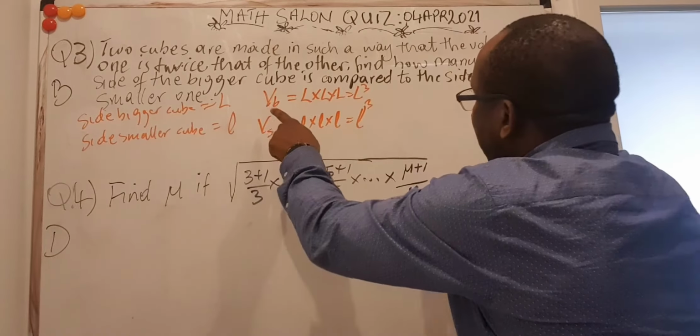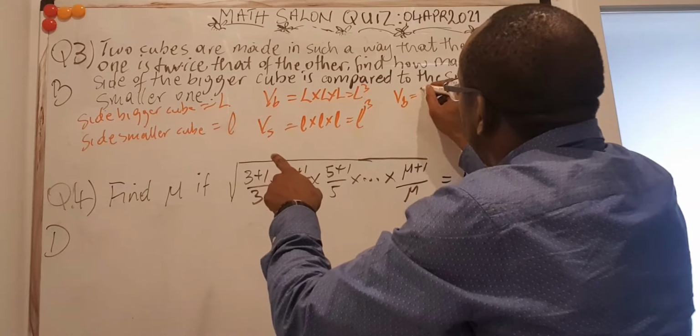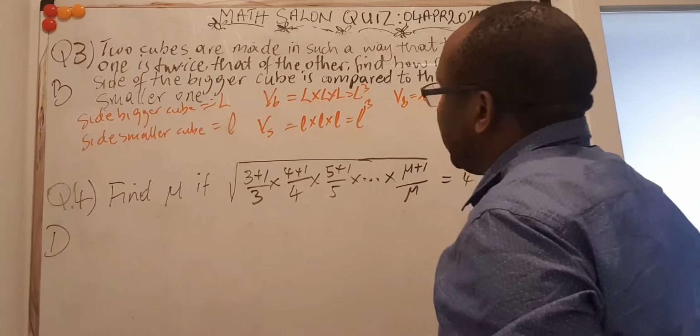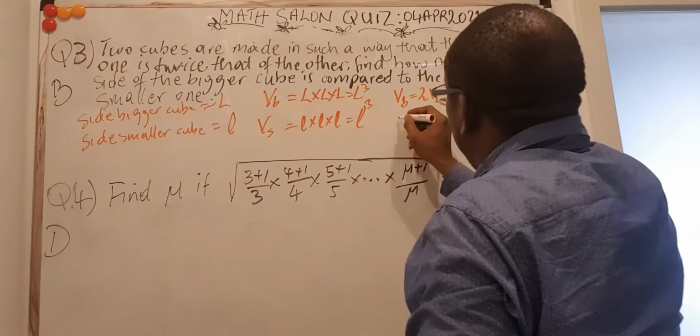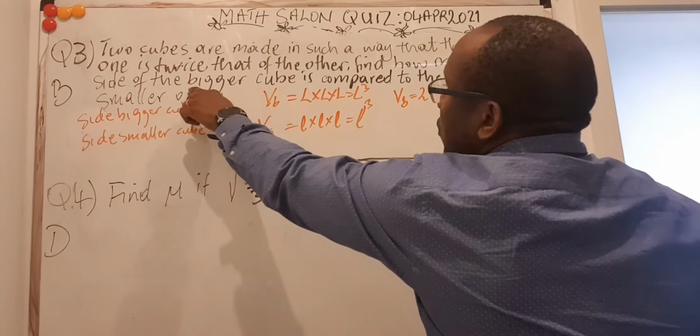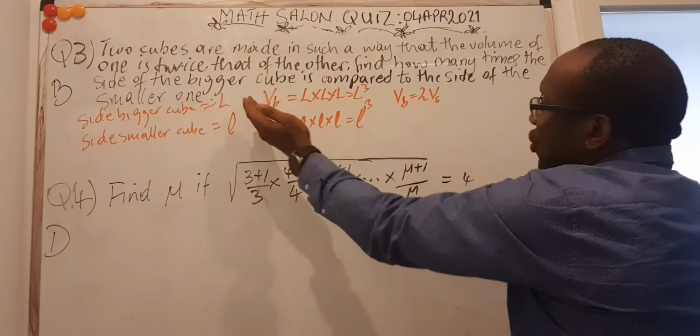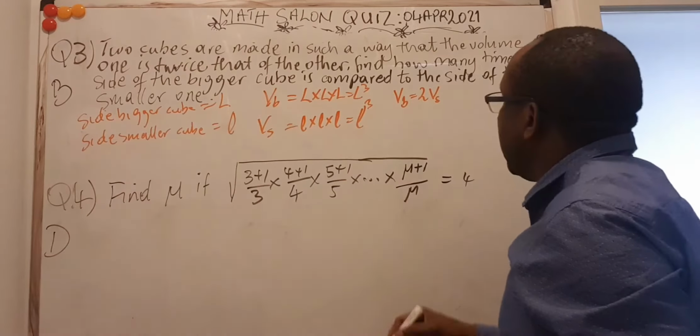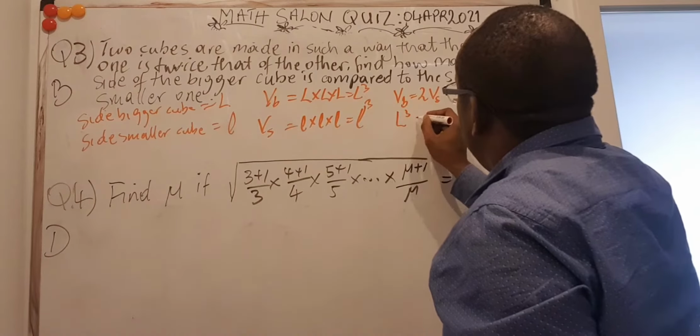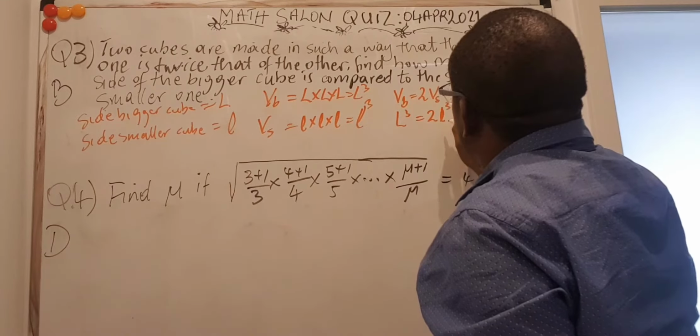But we are told that the volume of the big one is twice that of the small one. Because our idea is to compare the sides of the big one and the small one, I have to change my relationship from volume to the sides. So L cubed is equal to 2 times small l cubed.